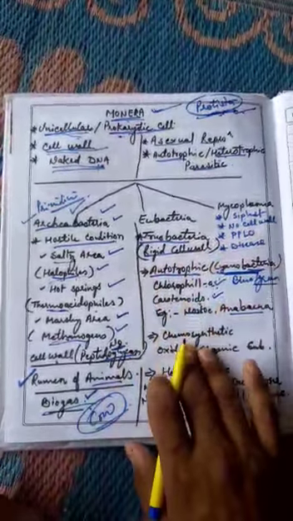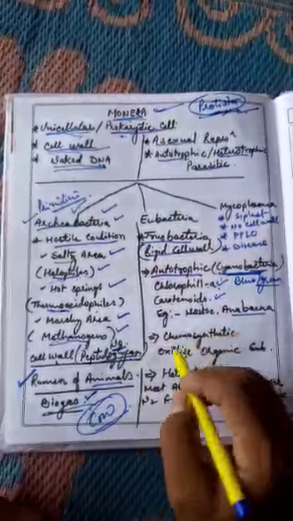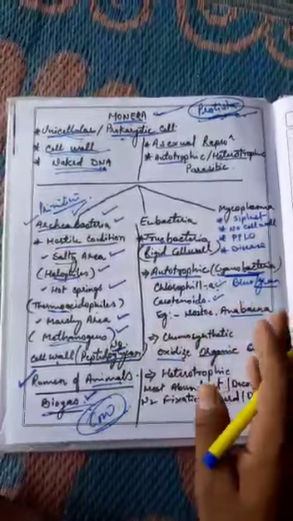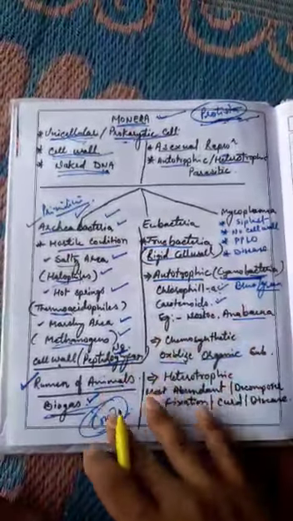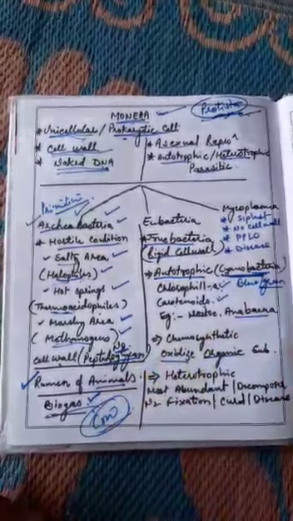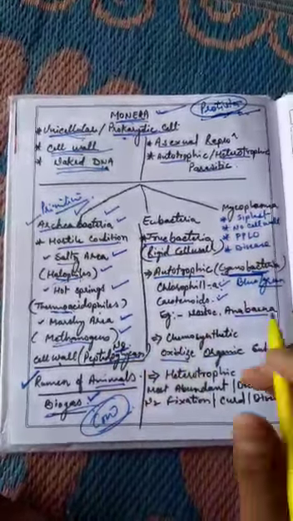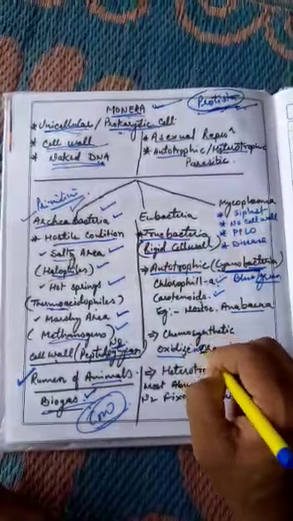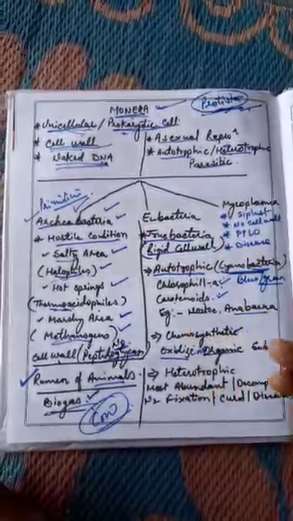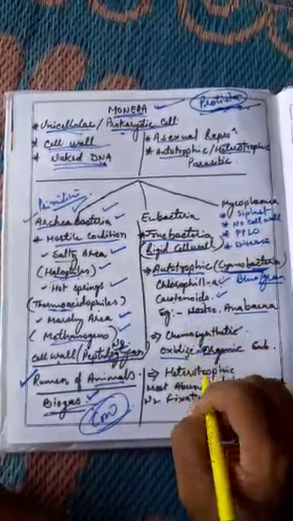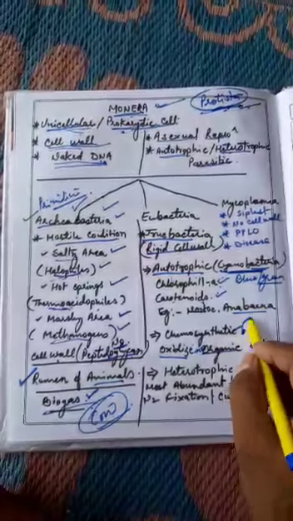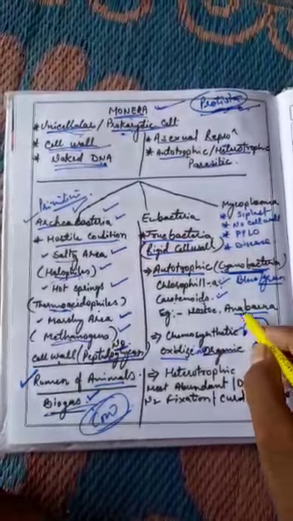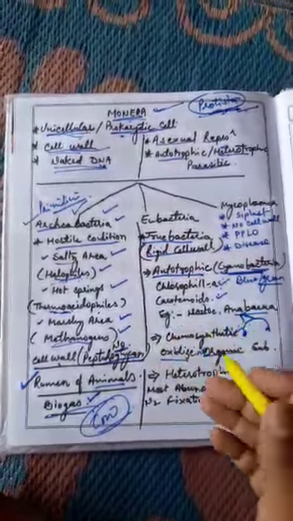Number second is chemosynthetic bacteria. Chemosynthetic bacteria oxidize one substance into another, such as nitrate, nitrite. These materials they change into different organic and inorganic molecules, and they produce their own food. When they change one molecule into another, whatever energy is released after the change, they utilize that energy for their life processes. So these are chemosynthetic bacteria.